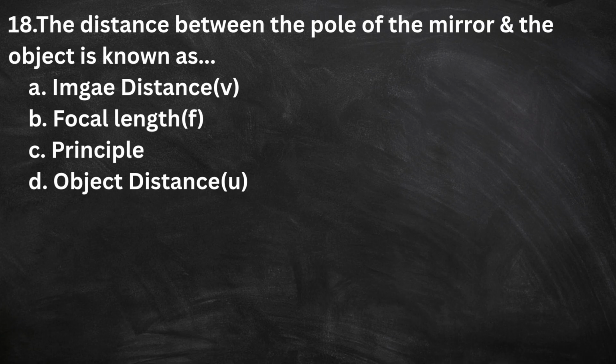18. The distance between the pole of the mirror and the object is known as A. Image distance V. B. Focal length F. C. Principal. D. Object distance U. The correct option is D.